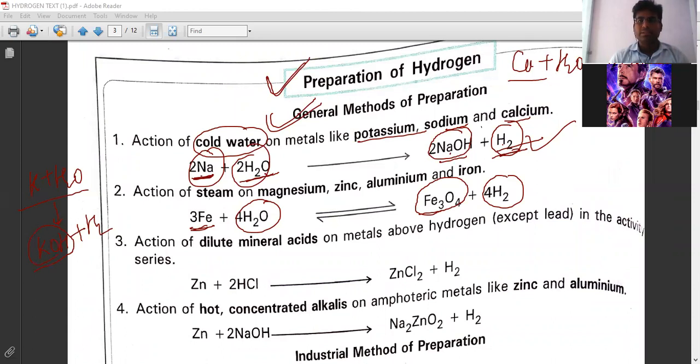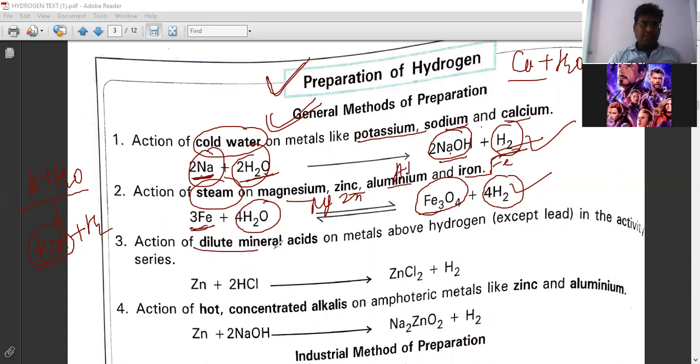So balance this equation. Okay, and whenever steam is there and when we put magnesium, zinc, aluminum, and iron, you will get oxide like ferrous oxide and hydrogen gas. So for these elements, magnesium, zinc, aluminum, and iron, we need steam, not cold water. When we put these elements in cold water, you will not get hydrogen gas. You need steam of the water. Then only you will get hydrogen gas, right?